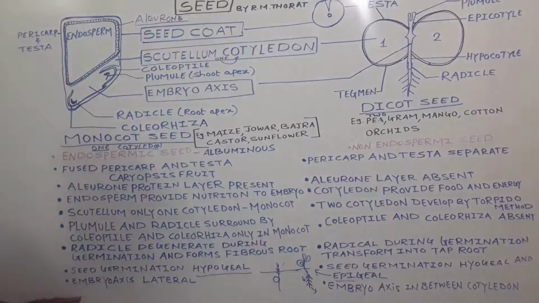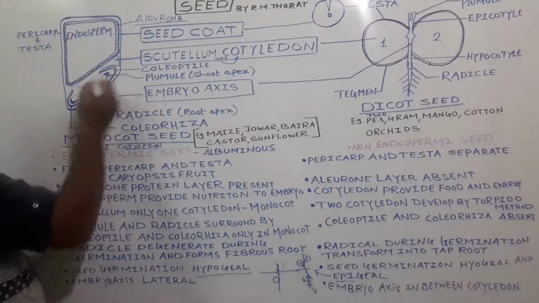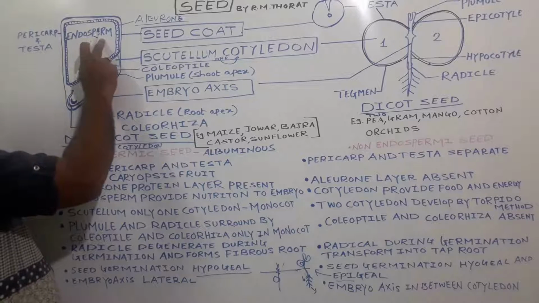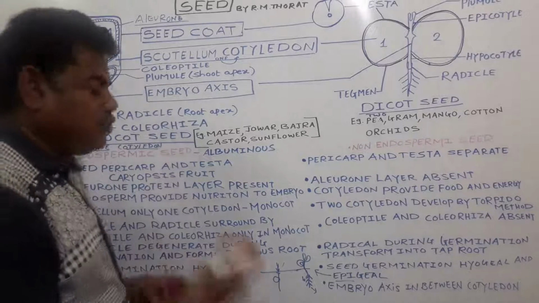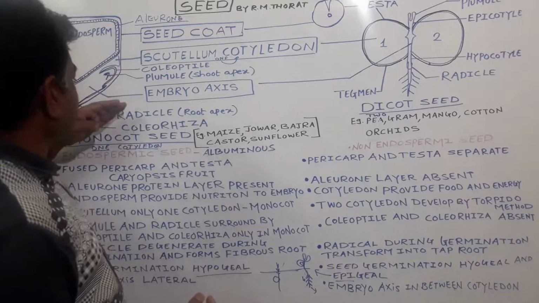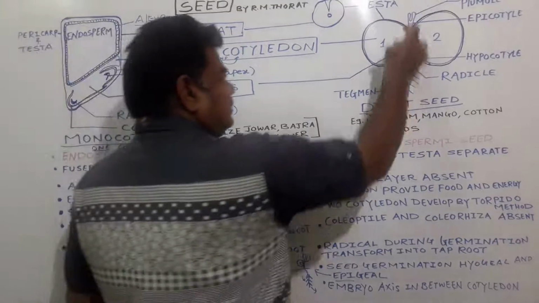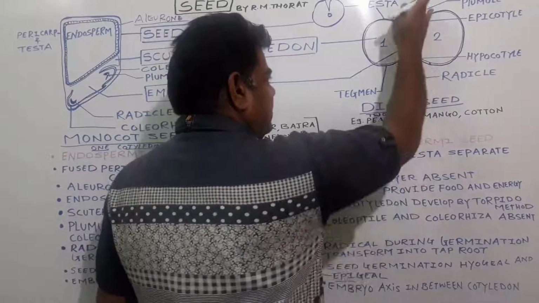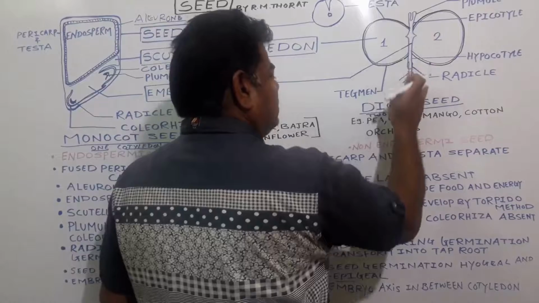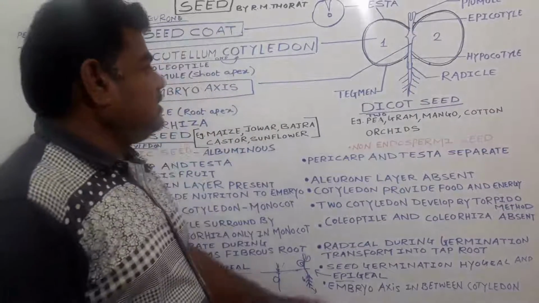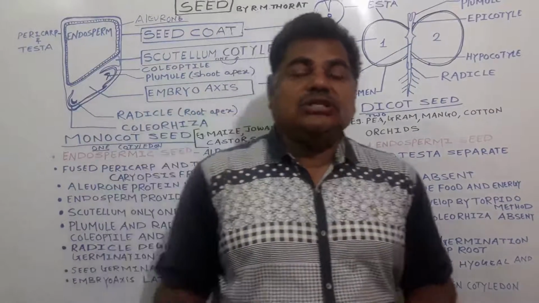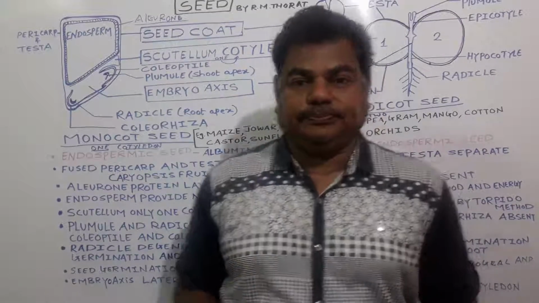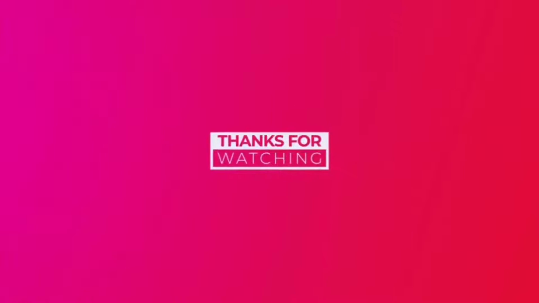Next, the embryo axis. This embryo axis is present towards the lateral side due to the formation of the endosperm, or the persistence of that endosperm. The embryo axis gets shifted towards one side. But here, this is the embryo axis, it is present in between these two cotyledons, here in the middle. It is present in between the two cotyledons in the case of what? These are dicot seeds. So this is all about monocot and dicot seeds. Thank you.